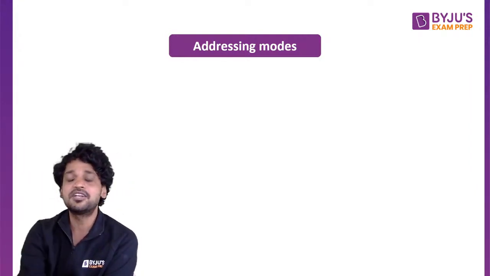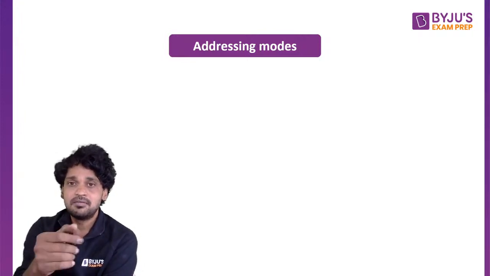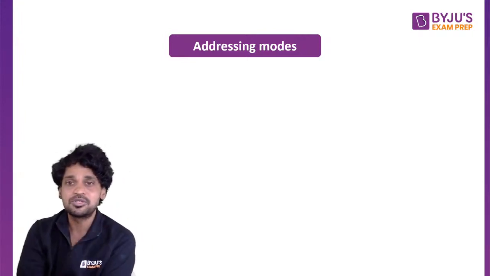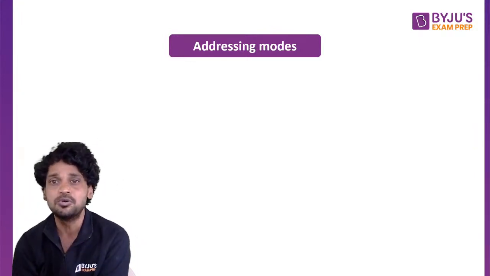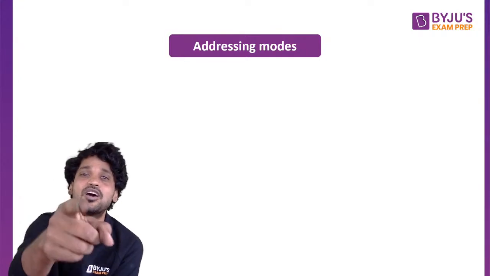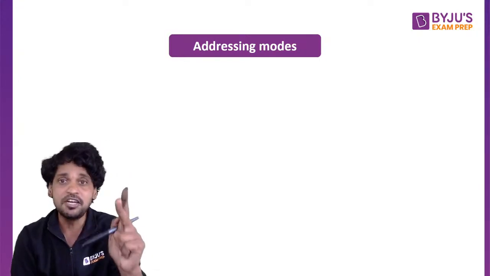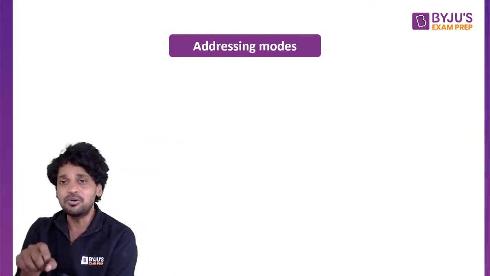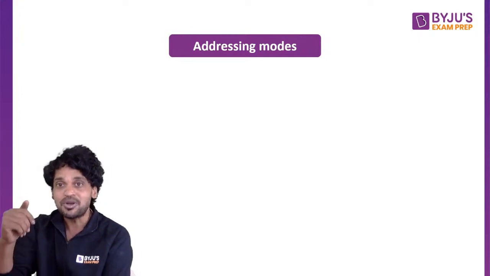Why do we require an addressing mode? Understand carefully. In programming, there is the feature of loops. If you want to exploit the feature of loops, we need to use one of the addressing modes. If you want to exploit the concept of pointers, we need to use another addressing mode. If you want to declare a variable and exploit the concept of variables, you need to use one more addressing mode.